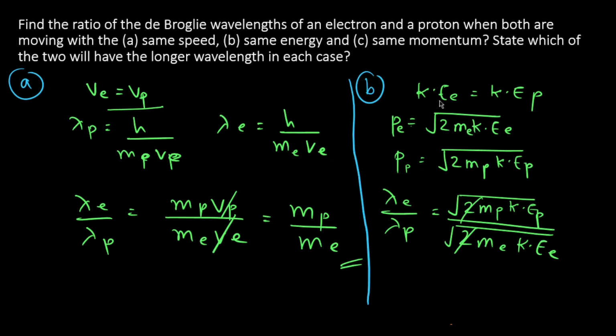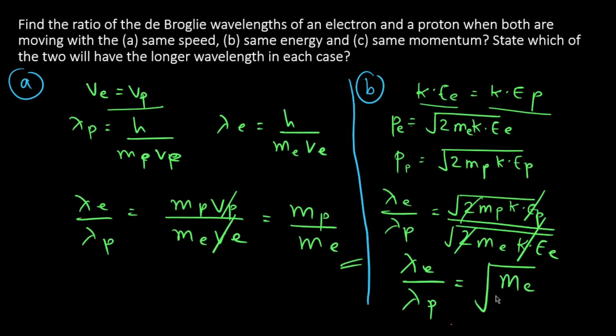We know KE of electron and kinetic energy of proton are same, so these two will also be cancelled. Now our ratio of wavelengths is the root of the ratio of their masses, mass of proton over mass of electron.